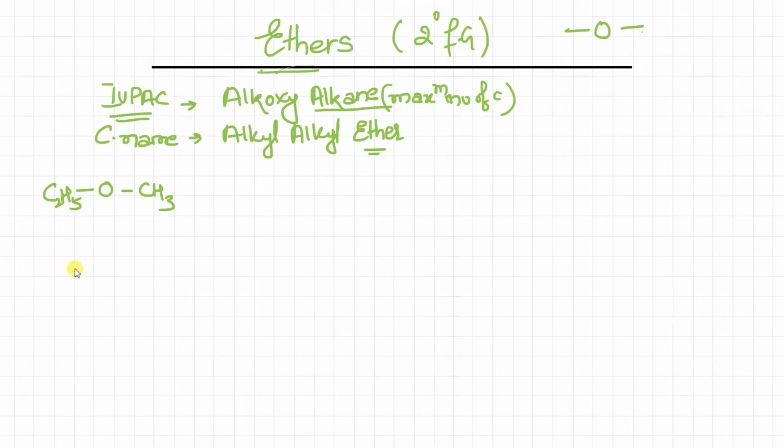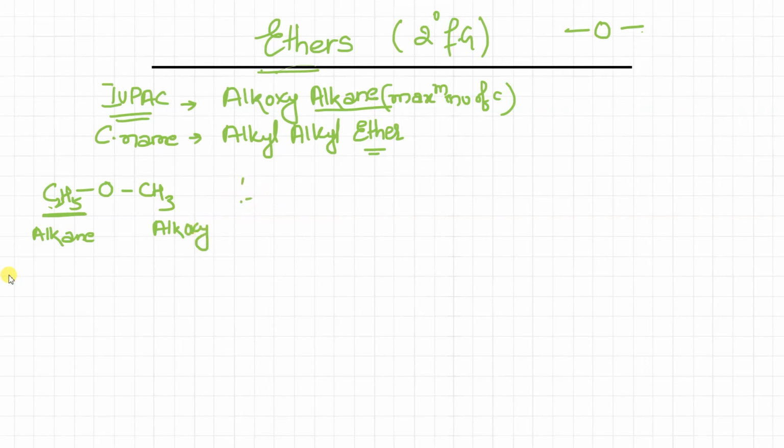So suppose this is the example, C2H5OCH3. In this case, you can see that there are 2 carbons on this side, while on this side only 1 carbon is there. So one will be treated as alkoxy and another as alkane. Now you decide, as I have told you, which one will be considered as alkane. The one which has more carbon, isn't it? So this group is going to be treated as alkane, while the one which has fewer carbons will be treated as alkoxy. Yes or no? Clear?